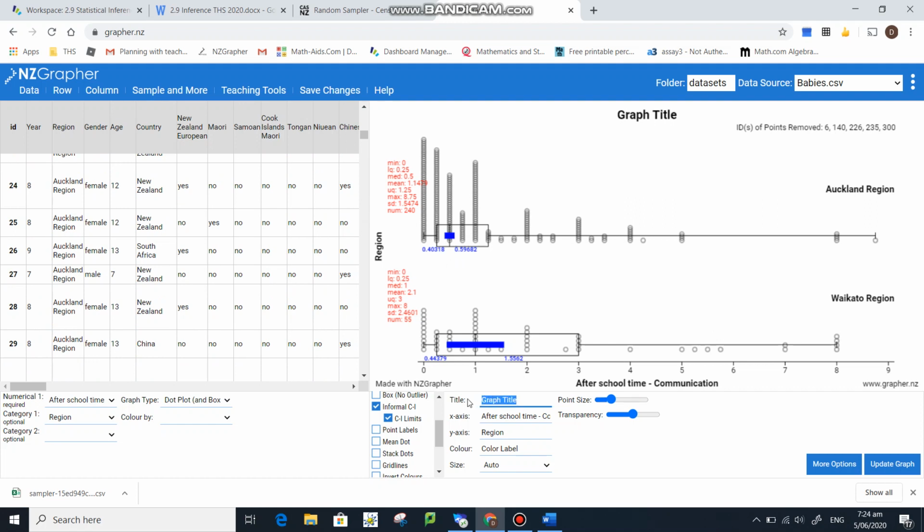If you want to change the title, just something simple would be fine. Auckland versus Waikato for after school phone time. Sounds good. Now remember, to actually have the graph title change, you have to go up here to the top to save changes. So we save those changes.